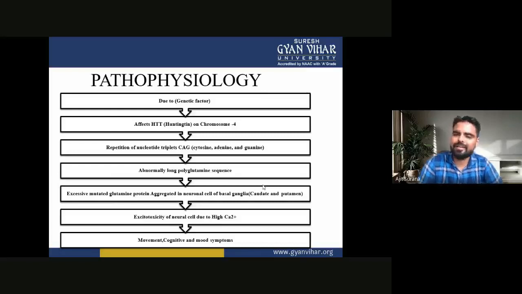Due to genetic factors, the Huntingtin gene on chromosome 4 is affected, due to which there is repetition of the nucleotide triplet CAG, cytosine, adenine, and guanine. This results in an abnormally long polyglutamine sequence, due to which excessive mutated protein aggregates in the neuronal cells of the basal ganglia, like the caudate and the putamen, due to which there is excitotoxicity of the neural cells due to high calcium. This causes the movement, cognitive, and mood symptoms.